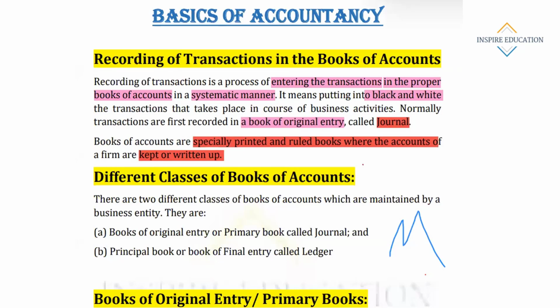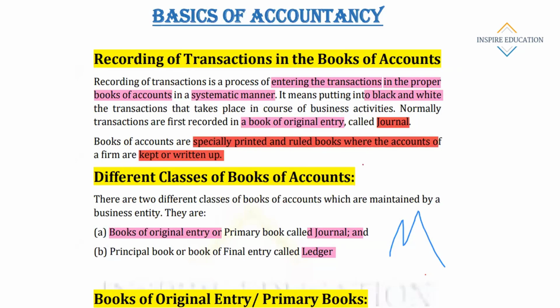Now I'm coming to different classes of books of account. Let's see what are the different classes of books of accounts maintained by a business. Books of original entry, called journal. Journal is called the book of original entry. Then comes the principal book or book of final entry, called ledger. After day by day transactions are recorded in the journal, these things are reposted in the principal book or book of final entry, that is called the ledger account.